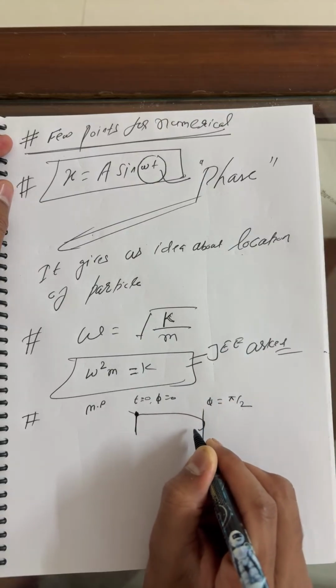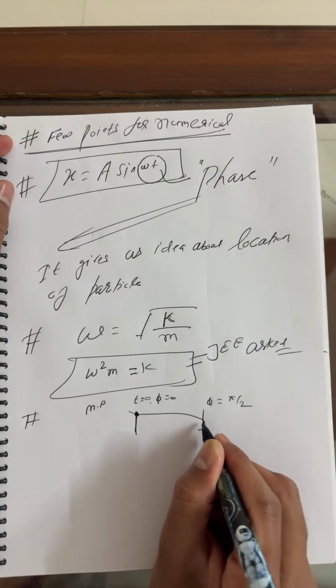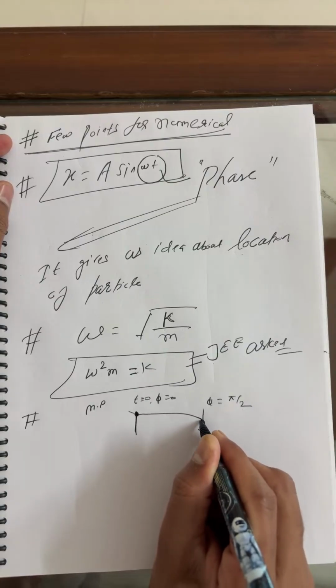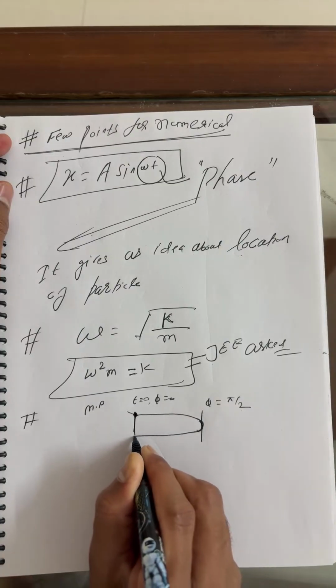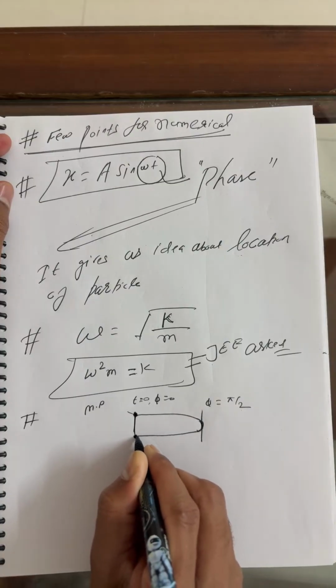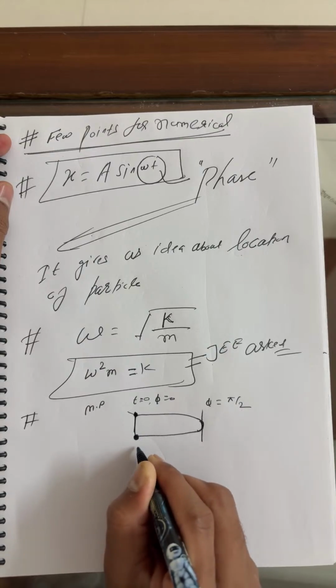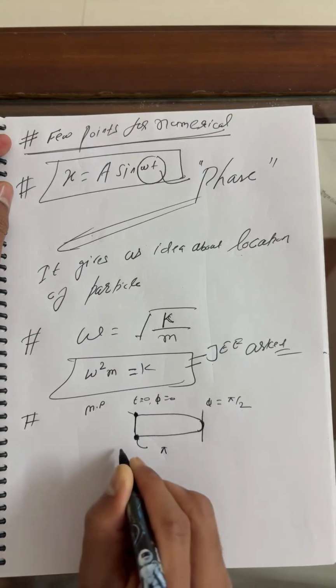In fact, I'll prove each and everything here. Just stay in the live session. This is pi by 2. Now finally the particle is back at the mean position. What is the phase angle here? You can see the phase is pi.